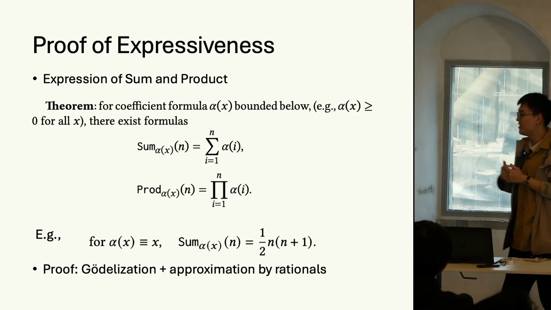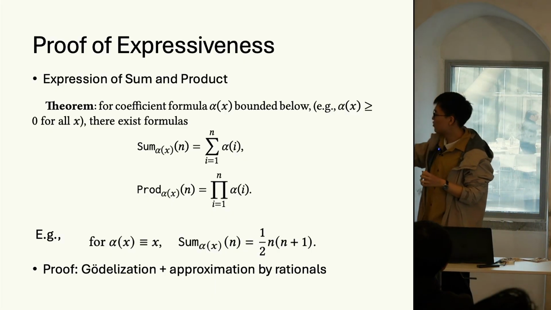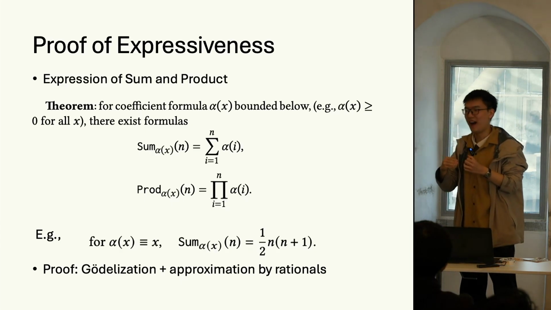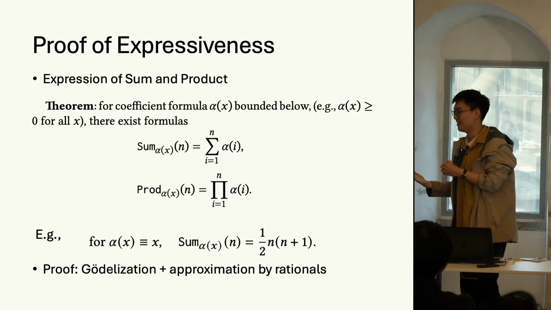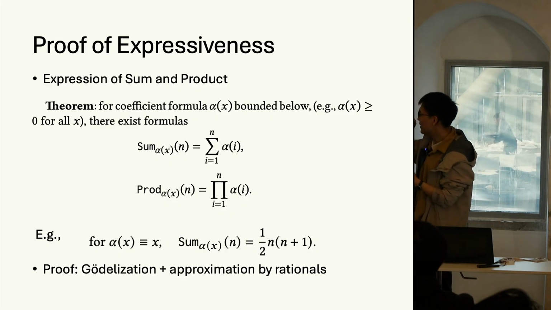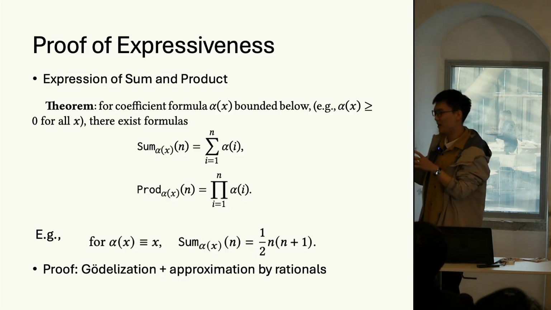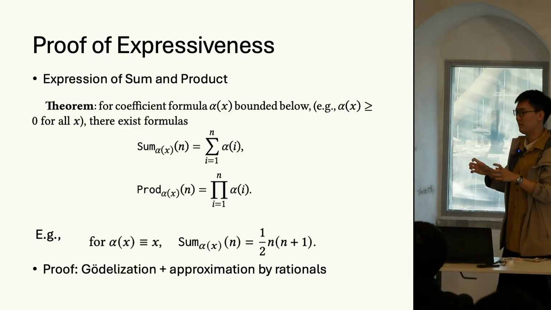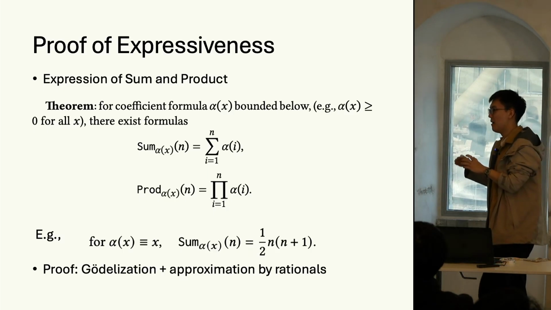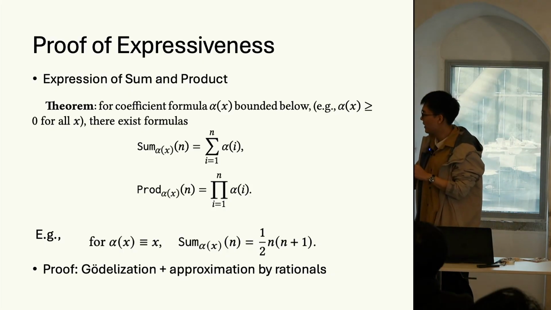But in general, such a construction needs Gödelization. I will speak in a very intuitive fashion, and I may omit several details. We use Gödelizations to encode a finite sequence of rational numbers, and we take the supremum of such rational numbers when they are strictly less than alpha i.